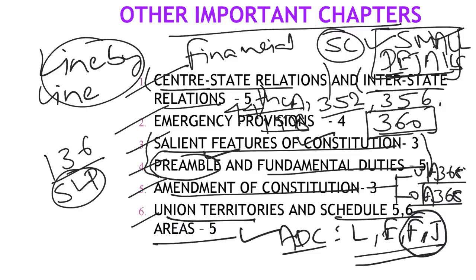then you can focus on other chapters, like the conditions to become a national party or a state party, or provisions related to official languages, or so many other chapters, or the bodies-related issues. All those things you can focus on only if you are very good at these important chapters. Fine, okay, let's move on.